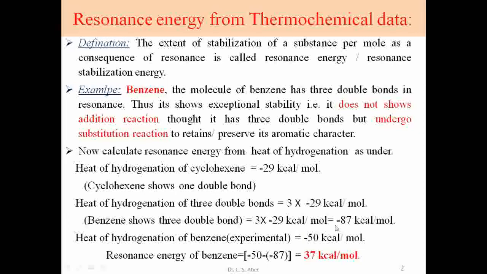In this example we clearly see that this much less energy is evolved because benzene possesses less energy. When energy is less, the molecule is more stable, and that is the resonance stabilization energy, 37 kilocalorie per mole in the case of benzene.